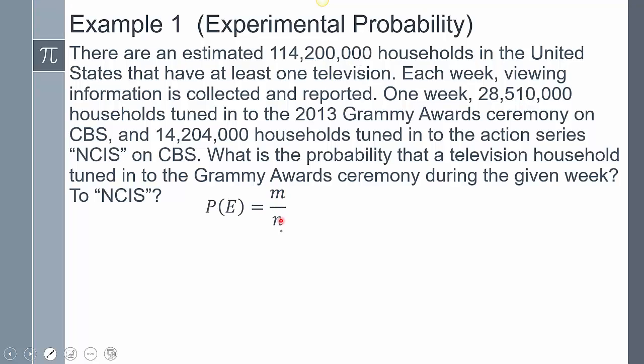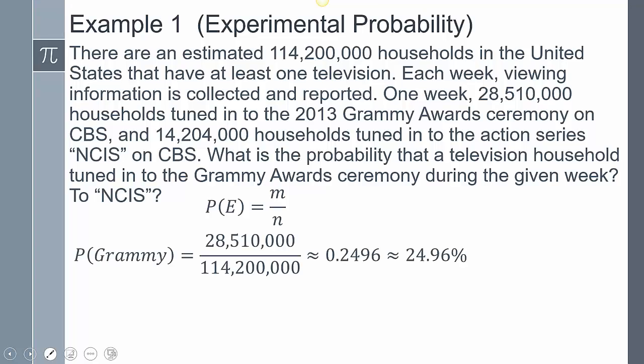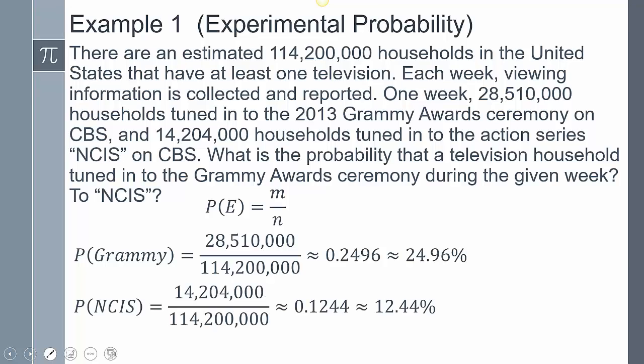So P of E equals m over n. And so the probability for the Grammys is going to be 28.51 million divided by the 114.2 million, and that gives me approximately 24.96%. The probability of NCIS is 14,204,000 out of that same 114,200,000, and that's going to be approximately 12.44%.